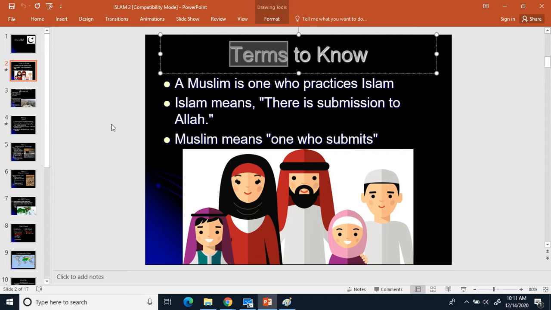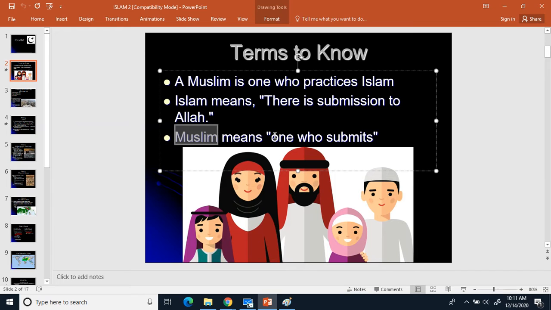Why do we call them Muslims instead of Islamics? The reason for that is the word Muslim, equal sign, means one who submits. What do they submit to? The will of God. So one Muslim, equal sign, one who submits. And once again, Muslim is someone who submits to the will of God. So someone who's a Muslim is just someone who submits to the will of God.